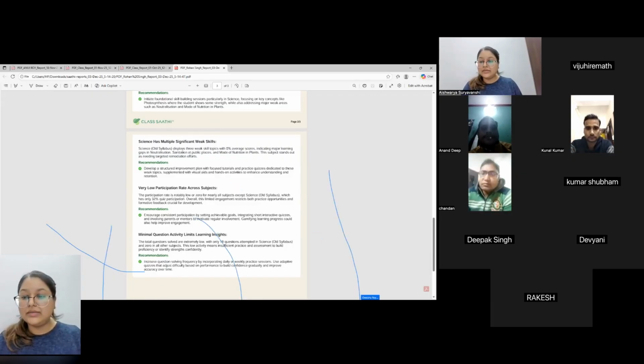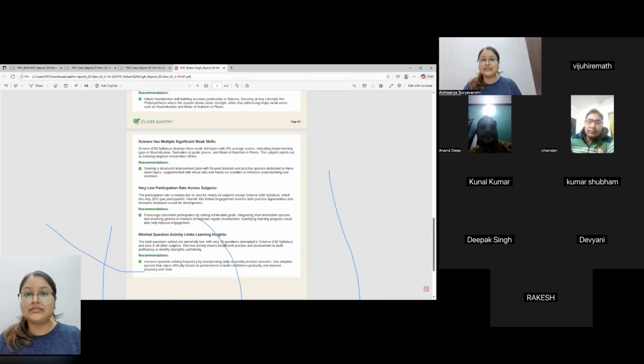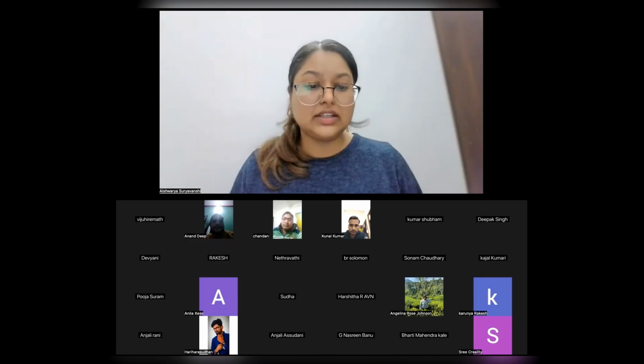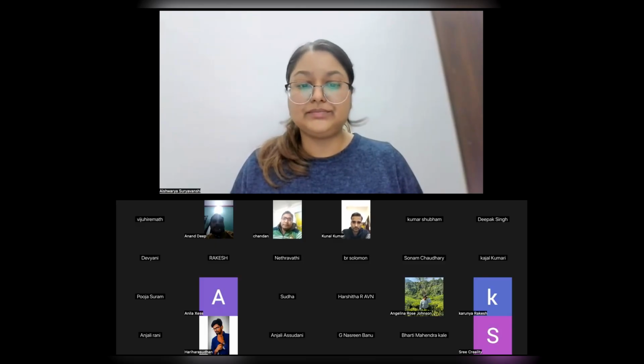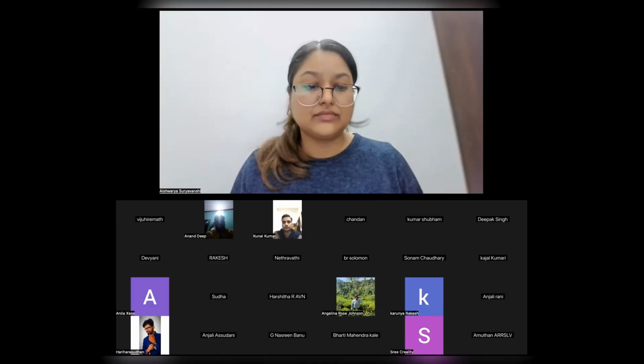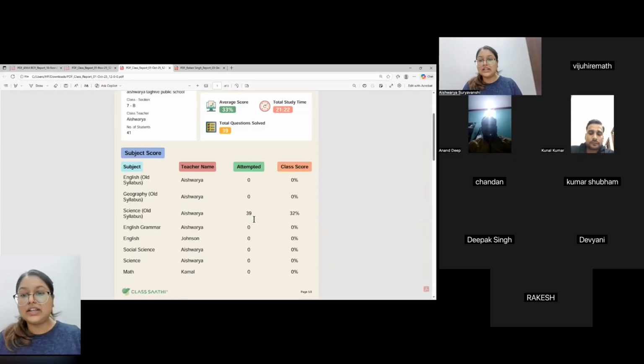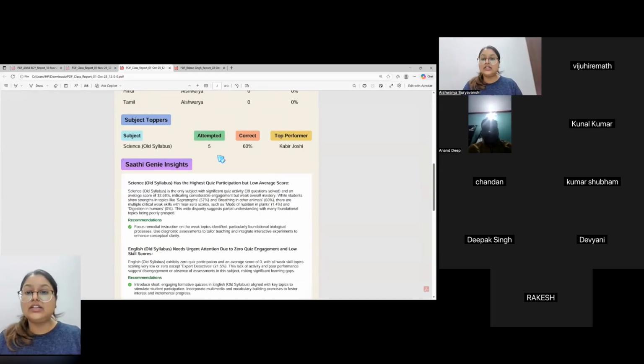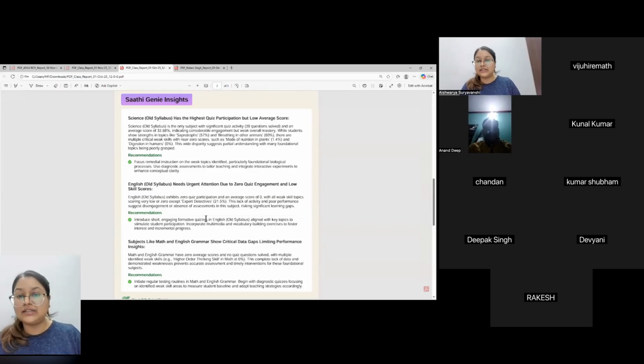Okay. And then the other report that is part of our downloadable report is the class-wise report, and this is how it looks like. So that's the class-wise report, where you can see all the subjects that were attempted in the classroom, the number of questions solved, the class score, and the toppers of the class, and the Gini report that we saw earlier.